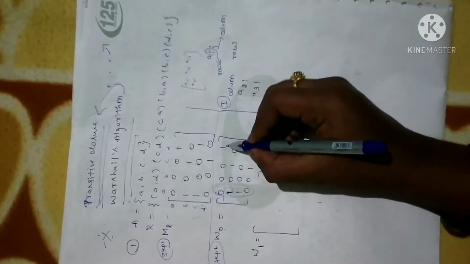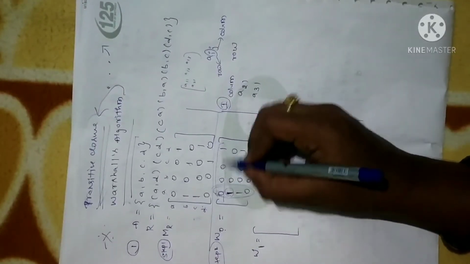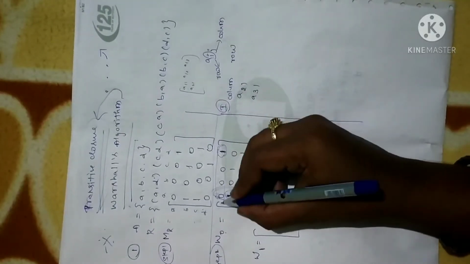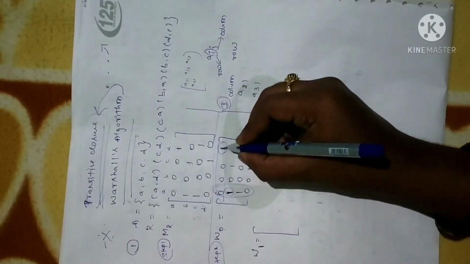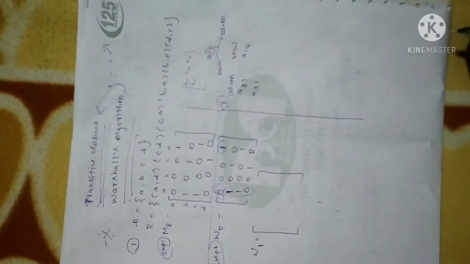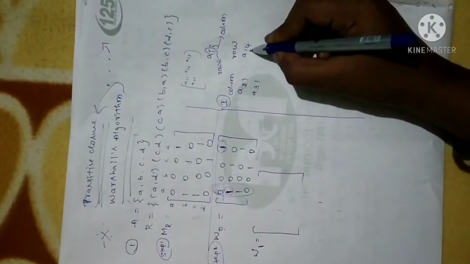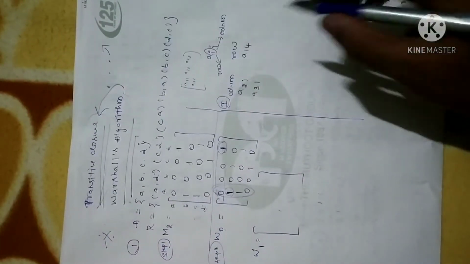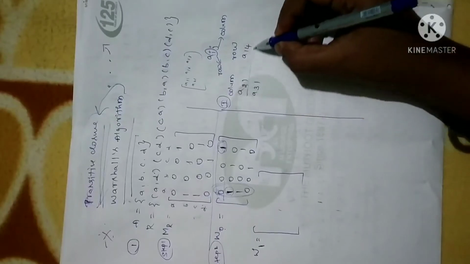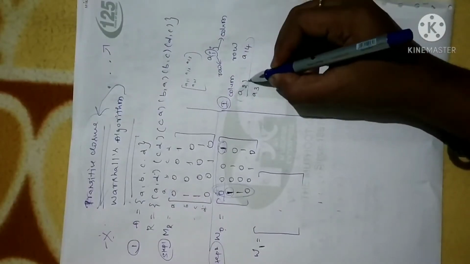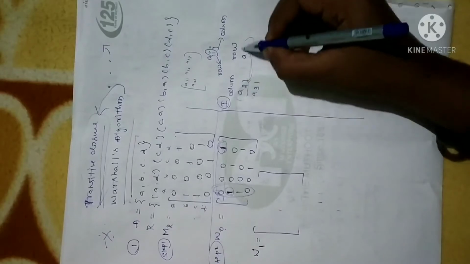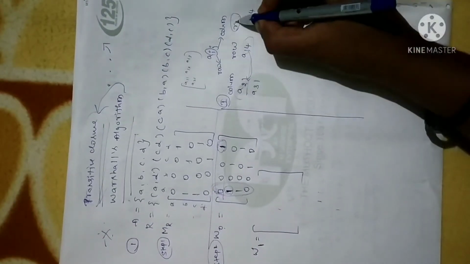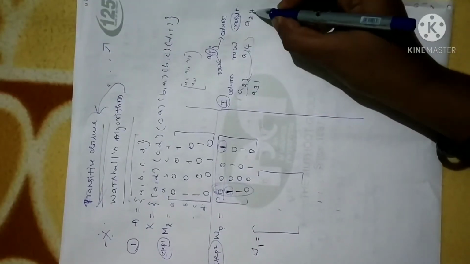Now list the elements where you have 1 in the first row. In the first row we have 1 in the positions A11, A12, A13, A14. Clear? First you note the position of an element where you have 1 in the first column and in the first row. Now compare these two. See here A21, A14. One element is common, so I can write this as A24 resulting here. A24, transitivity.